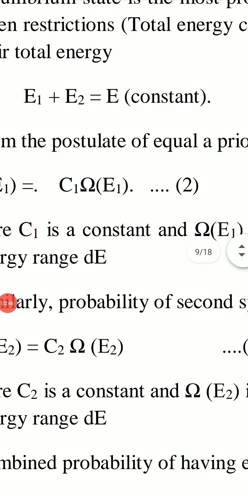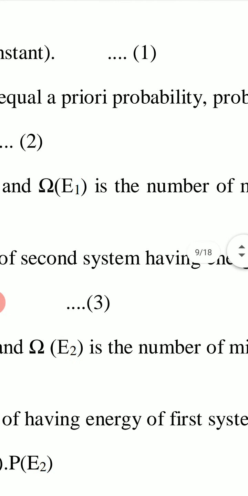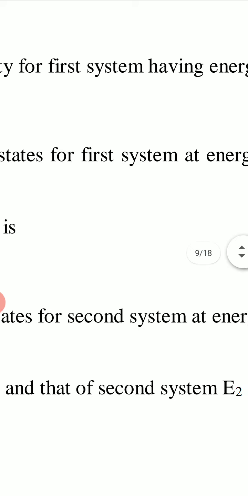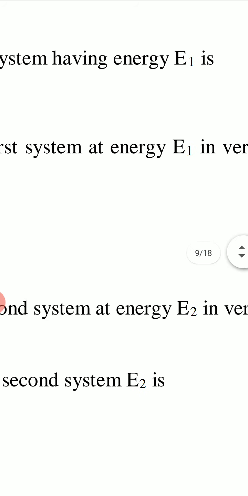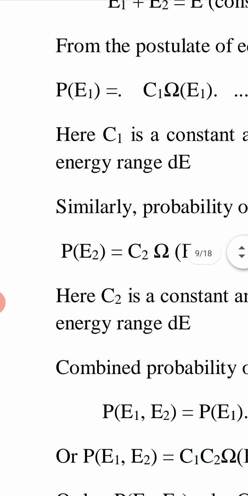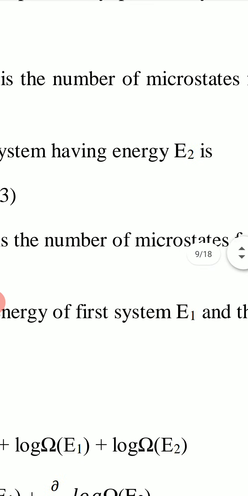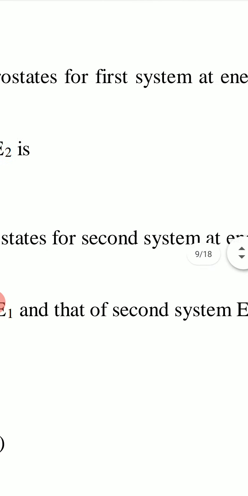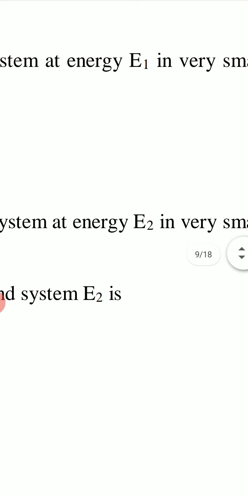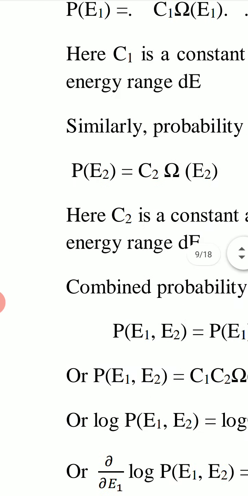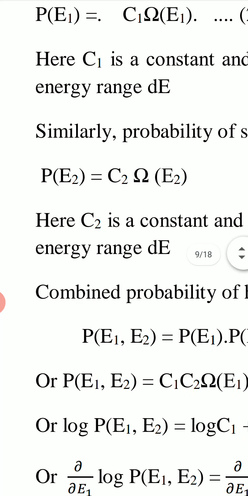From the postulate of equal a priori probability, probability for first system having energy E1 is given by P(E1) equal to C1 omega(E1). Here C1 is a constant and omega(E1) is the number of microstates for first system at energy E1 in very small energy range dE.